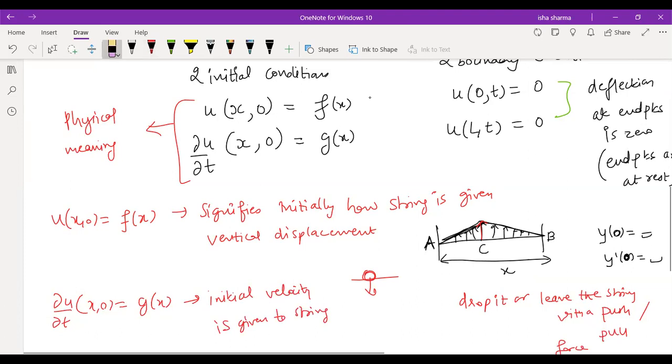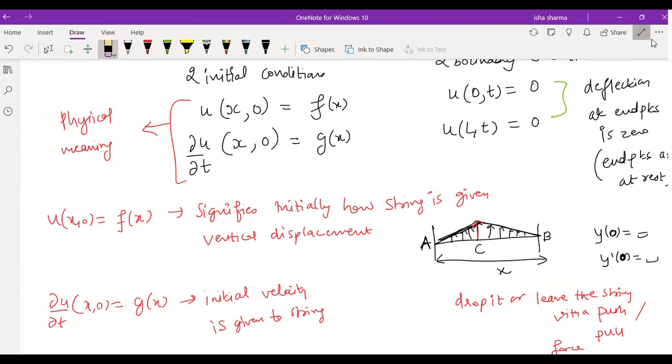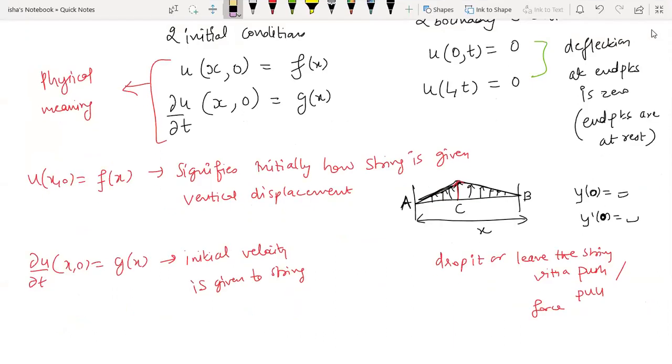So that's what it means. This will also be a function of x, which will be given to you in the question. And most of the time this is 0, because just for simplicity, it is assumed that you are not giving a manual push, but in general it can be a function of x. So this is the whole structure of the wave equation. You have your equation, you have two boundary conditions, and you have two initial conditions. And now we will be solving it.